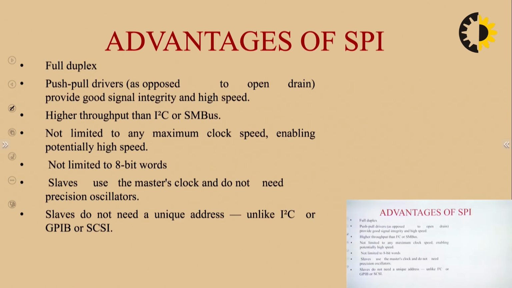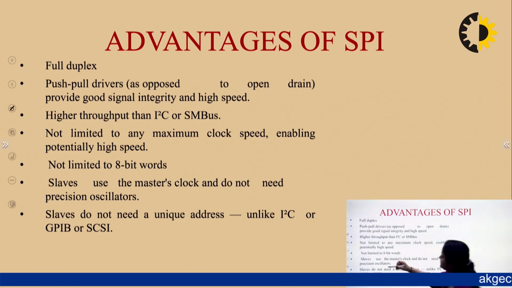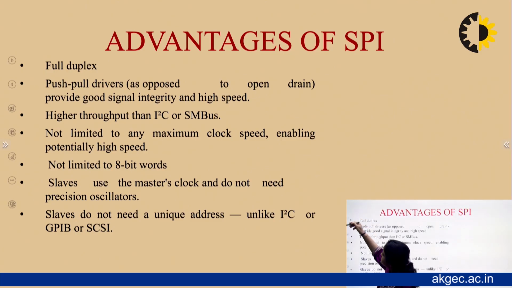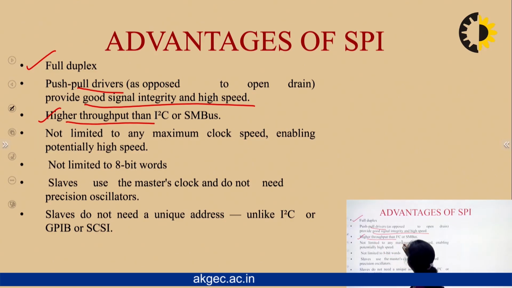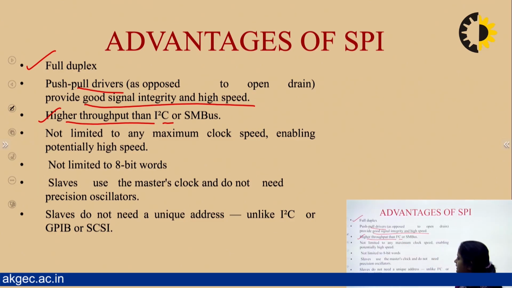Advantages, let us see what are the advantages of this kind of protocol. It is full duplex communication in which both the devices can send data simultaneously. Push-pull drivers are used to provide good signal integrity and high speed. High throughput. Throughput means the number of successful data delivery ratio. And then I2C, that is inter-integrated circuit, which we are going to study after this.